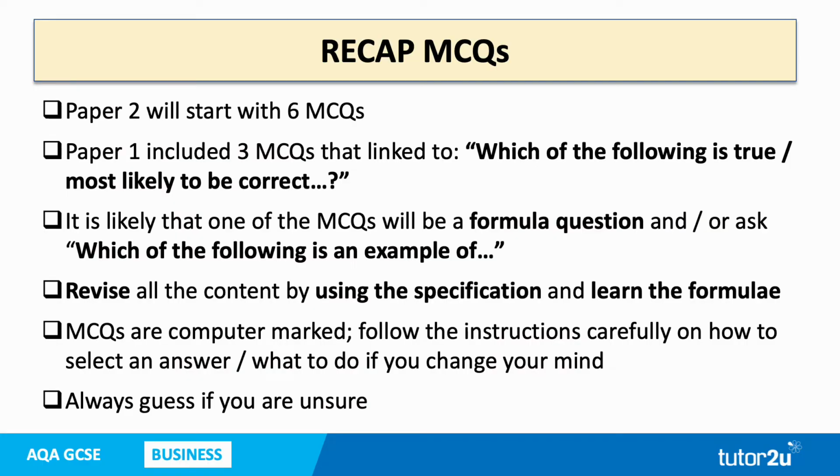Multiple choice questions, let's recap those because paper 2 is going to start with 6 of them. 6 multiple choice questions to start. Paper 1 included 3 multiple choice questions that linked to which of the following is true or which of the following is most likely to be correct. So 3 of the 6 questions on paper 1 had that in the question itself.